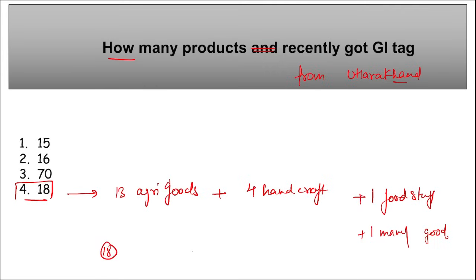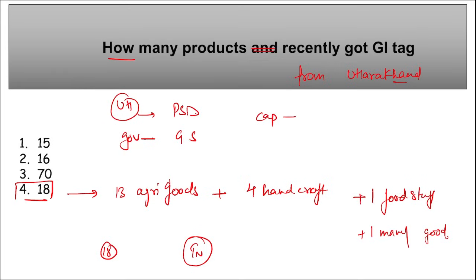Then if I ask you which is the state having the maximum number of GI tags, it is Tamil Nadu, correct? If we talk about Uttarakhand, who is the Chief Minister? Pushkar Singh Dhami. Who is the governor here? Retired General Gurmeet Singh. Capital of Uttarakhand is Dehradun, right? And here remember, a festival, that is Kangdali festival, is observed.